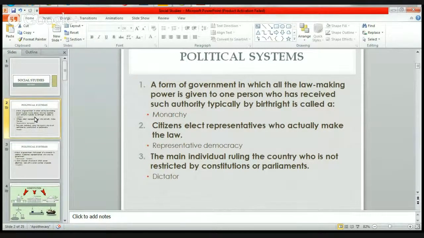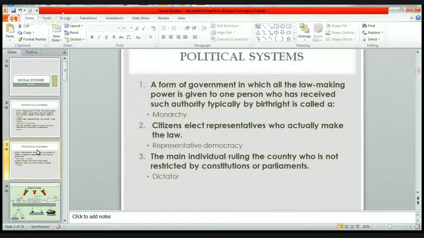And what does a dictator do? He is a main individual ruling the country who is not restricted by constitutions or parliament. So he doesn't have any government or anything to back him up. Do you know of any names of who are dictators? Saddam Hussein. Any other people? Okay. World War II? Adolf Hitler. Very good. All right.